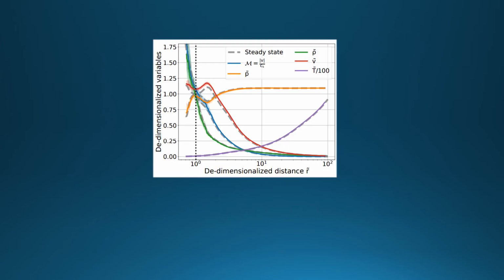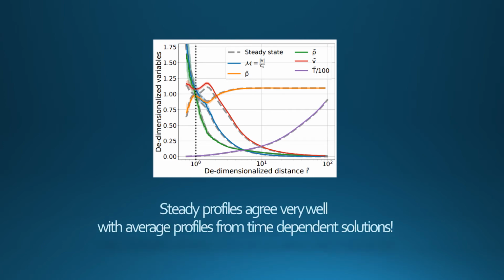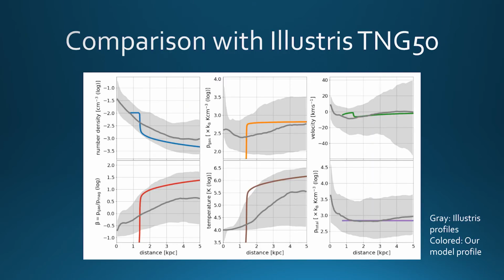We also test our steady-state solutions against time-dependent numerical solutions generated using Pluto, which is a finite volume hydrodynamics code. To test the limits of our solutions, we compare it with the more realistic simulations of the CGM from the IllustrisTNG cosmological simulations. Nelson et al. 2020 identified cold clumps of gas in the hot diffuse CGM. We try to match the stacked profiles of these cold clumps with our model-generated steady profiles.